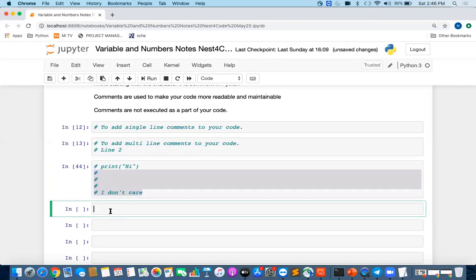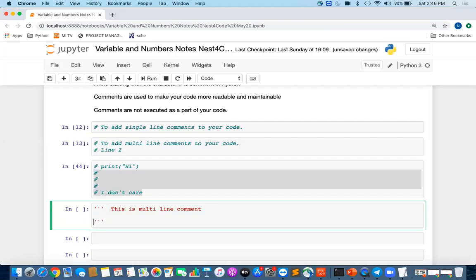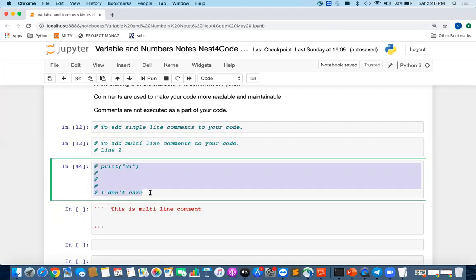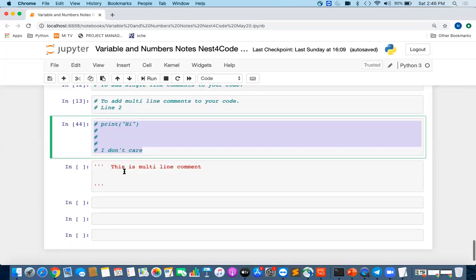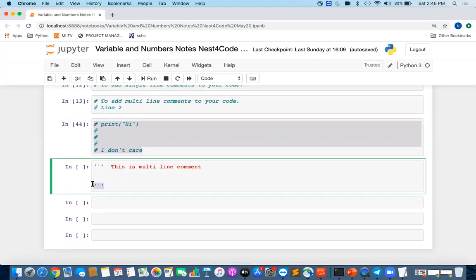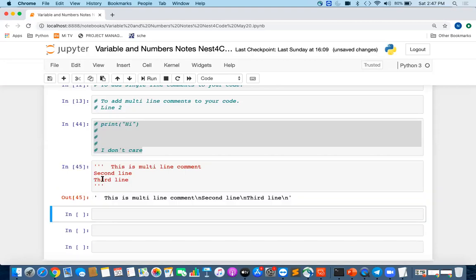We can do multi-line comments using triple quotes also in Python. So this is a multi-line comment. We know that using hash, we can write a comment for one line, or put hash on multiple lines. If you want a multi-line comment, we can use triple quotes, not triple hash, and here you can write multiple lines of comment.